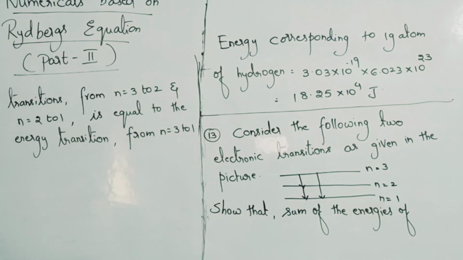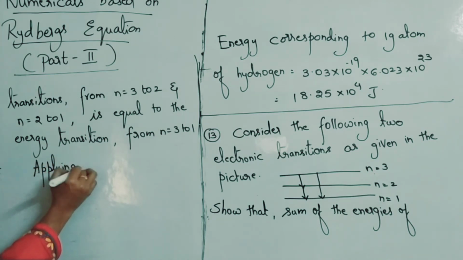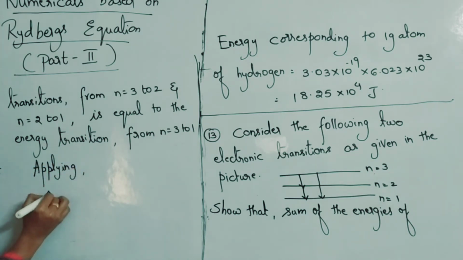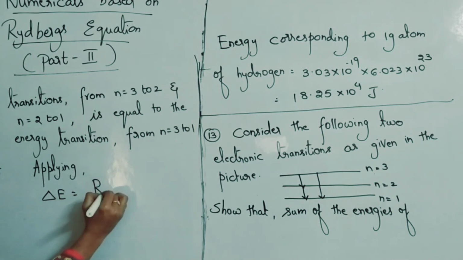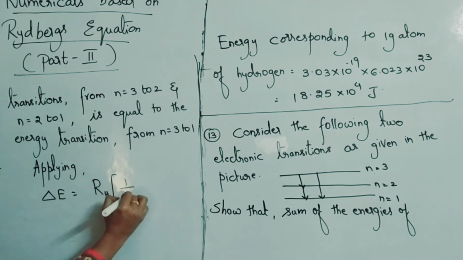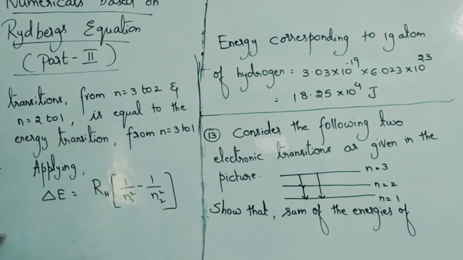So you will use automatically the Rydberg's equation only. Okay, but instead of using 1 by lambda, we will use this formula. Applying delta E is equal to, instead of writing 1 by lambda, here you will be writing delta E is equal to R_H into 1 by n1 square minus 1 by n2 square. Now using this formula we will be finding.